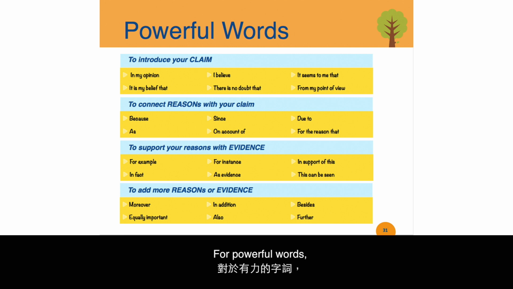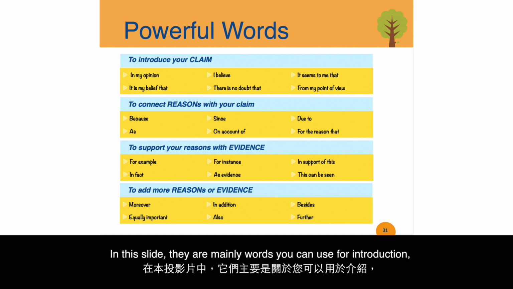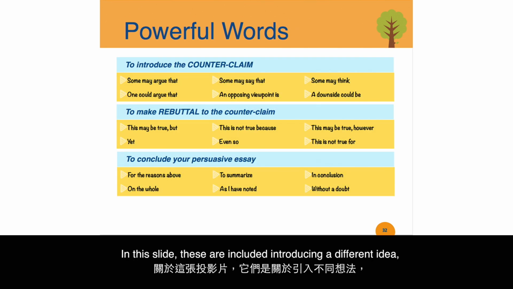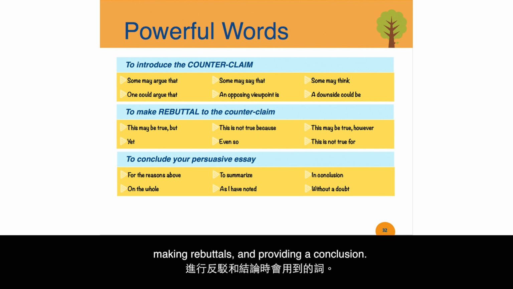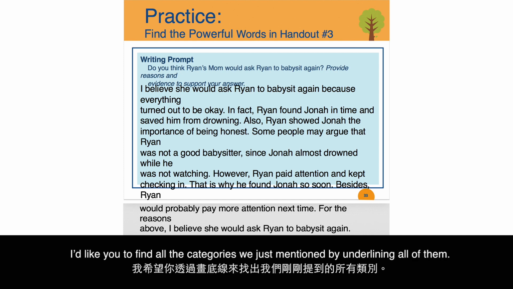For powerful words, here is a list of some transitional words or phrases that you can have for reference. In this slide, they are mainly words you can use for introduction, connecting reasons, exemplification, and addition. In this slide, these include introducing a different idea, making rebuttals, and providing a conclusion. In order to make you more familiar with powerful words, I'd like you to find all the categories we just mentioned by underlining all of them.